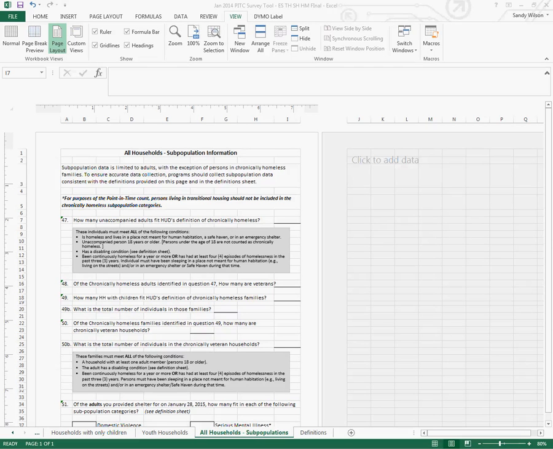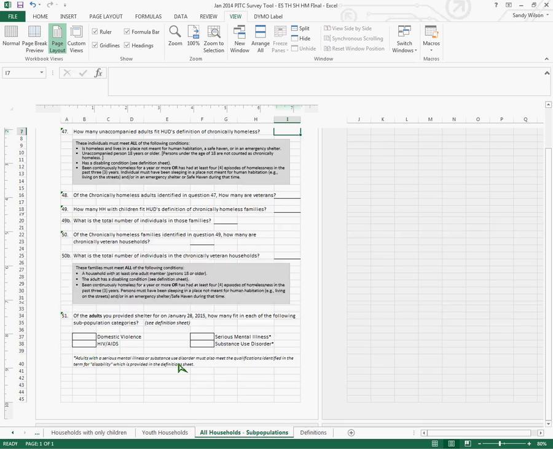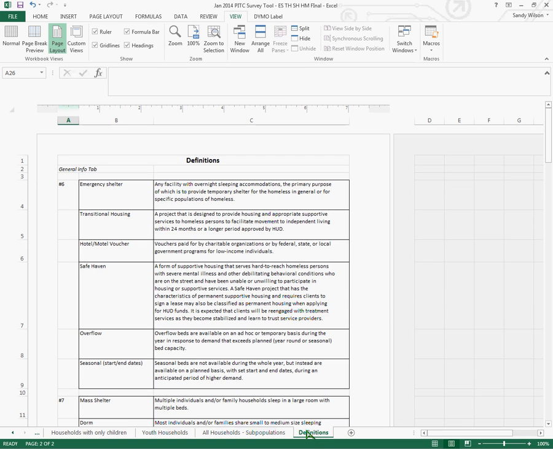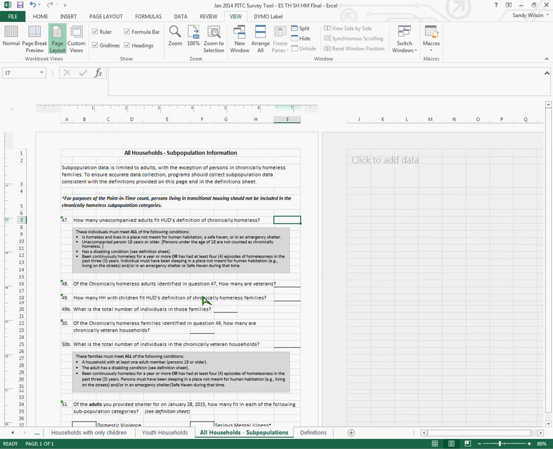This training segment is going to focus specifically on the subpopulation data for all three household types. Subpopulation data is limited to the adults with the exception of persons in chronically homeless families. I want you to note that on this page you have some definitions given to you immediately following the questions, but I want to refer you also to your definition sheet for other definitions that are going to help you to ensure that you are answering these questions accurately.